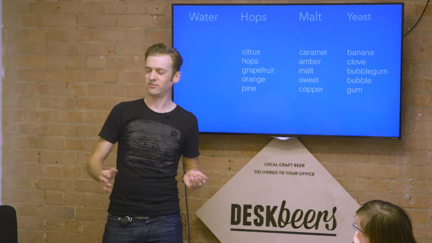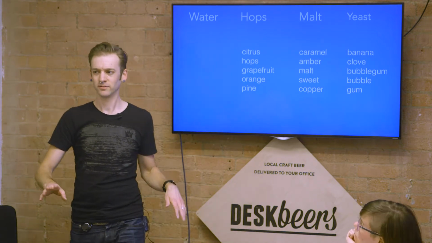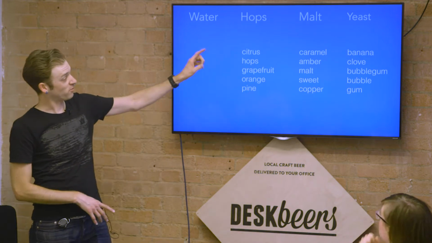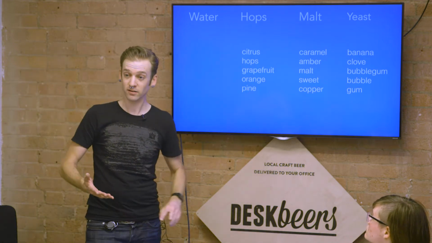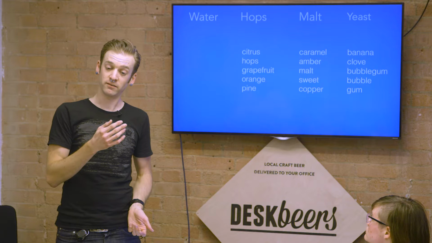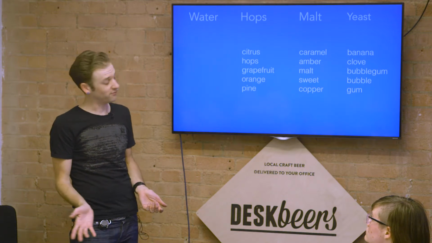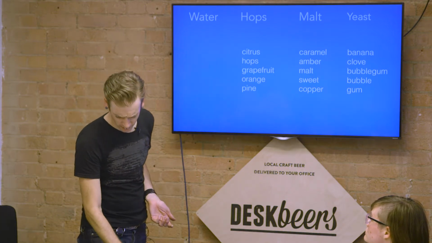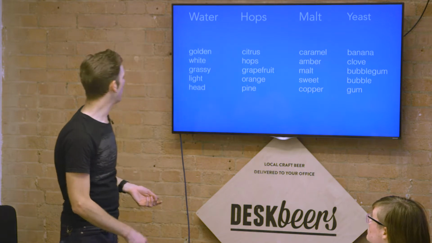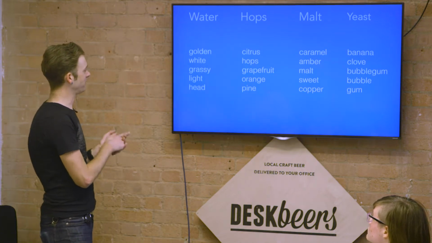Do we have any fans of Hefeweizen in the room? This flavor profile comes specifically from yeast, and there's chemicals that are produced by the yeast as an off flavor. And then water. So golden, white, grassy, light head.